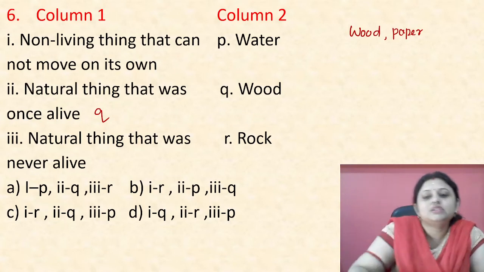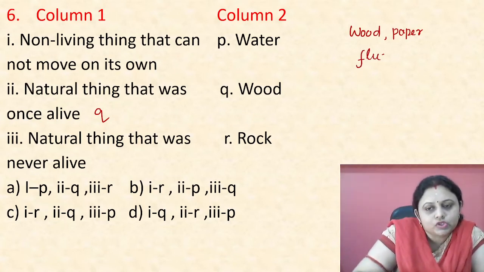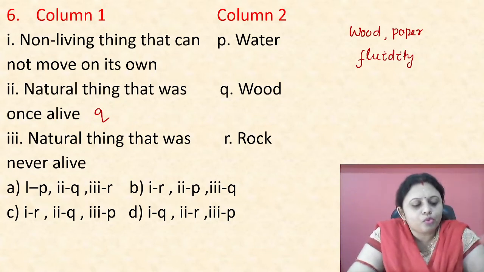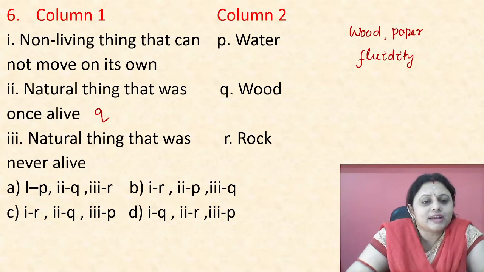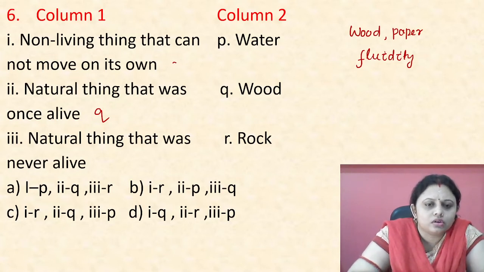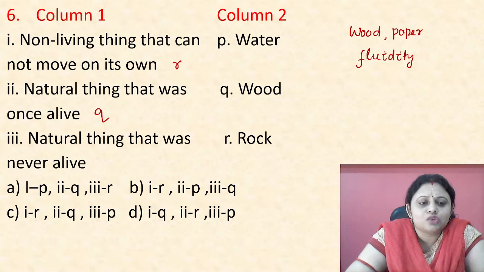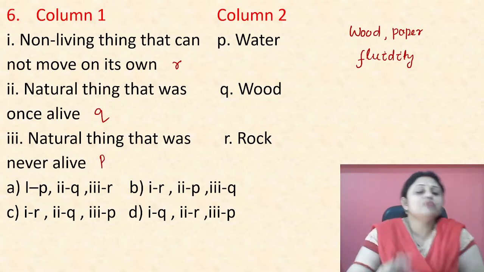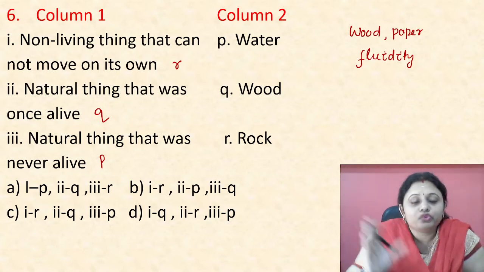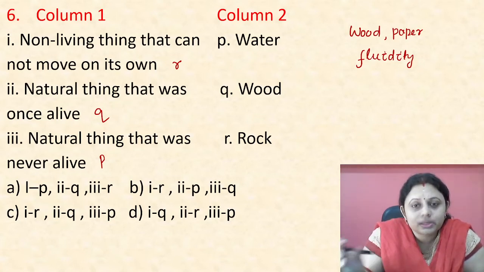So water can move on its own if you pour it, and in a river, stream, pond it moves on its own. So non-living things that cannot move on their own is rock, and the natural thing that was never alive is water. In this way you have to think about which place you can keep these things.